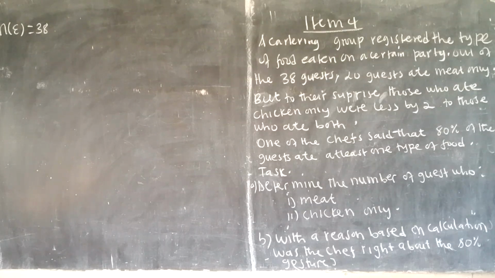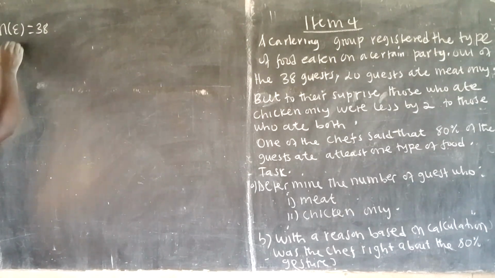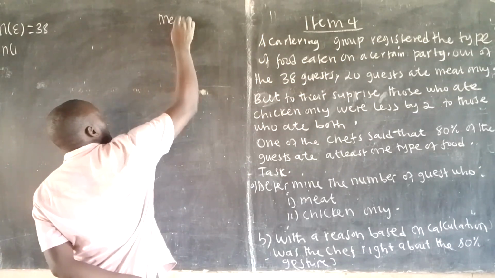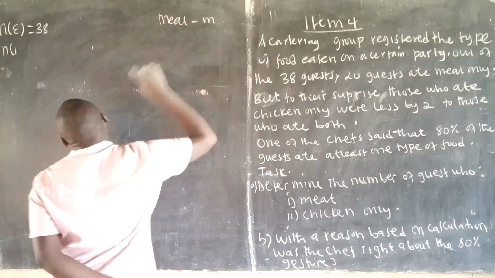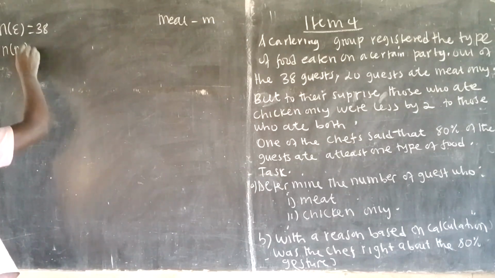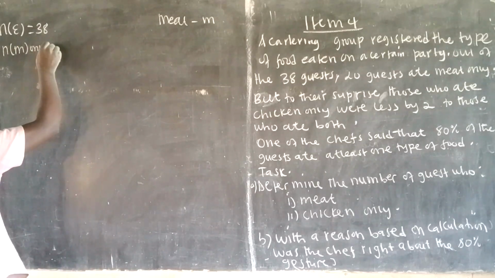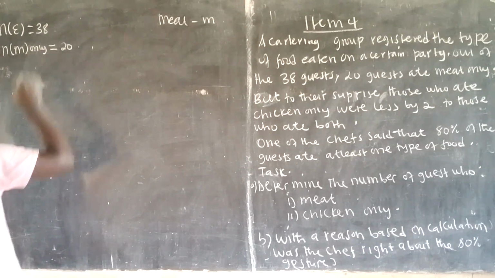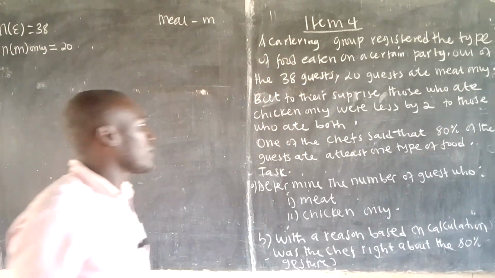Then also we are proceeding, they're saying that, okay, 20 guests, 8 meat only. You come and define for the examiner that let meat be M. So number in M only, there are 20, meat only.